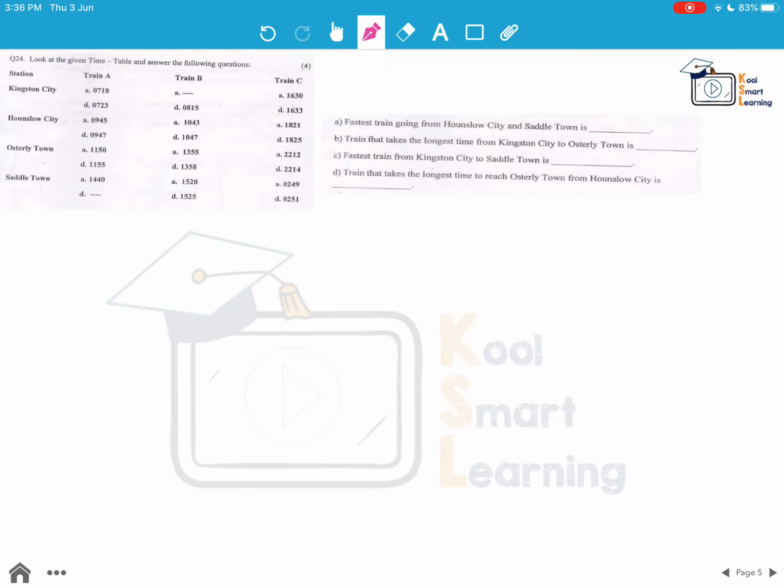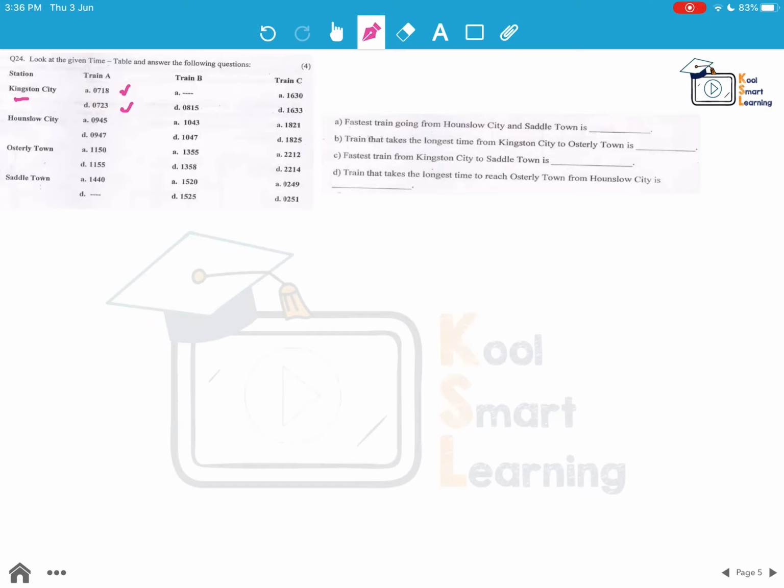Moving to the last question of this session, look at the given timetable and answer the following questions. So here is the timetable. Let's see how we read this timetable. There's the name of the station, and then we have train A, arrival time at the station, and then departure time from the station. Then the second station, for which again arrival and departure time are given, for the third also and for the fourth also.